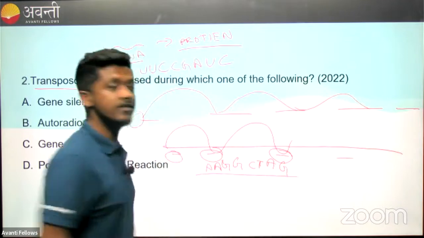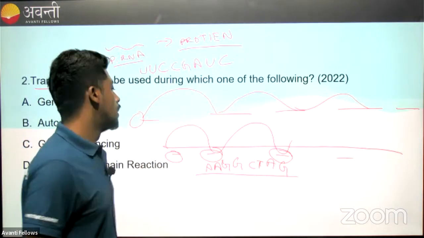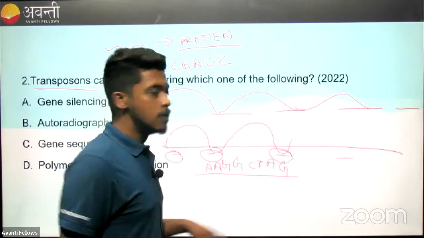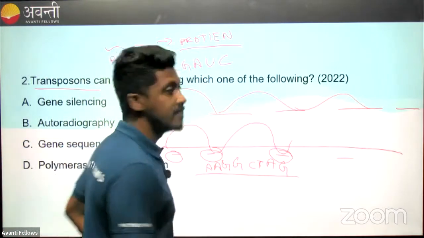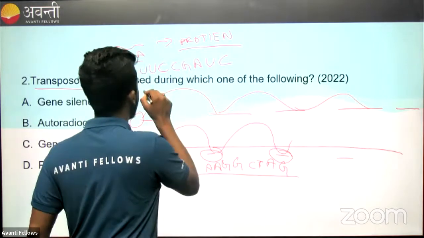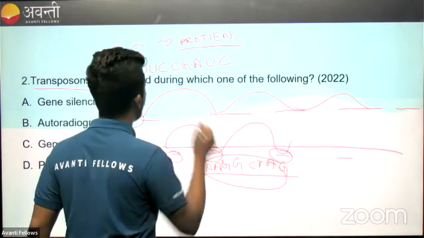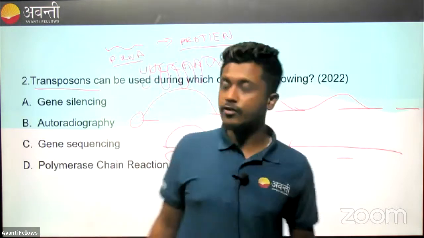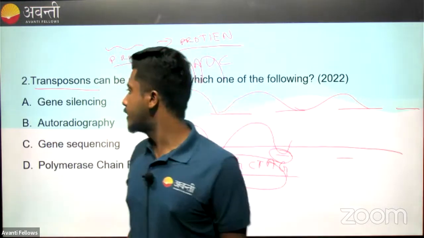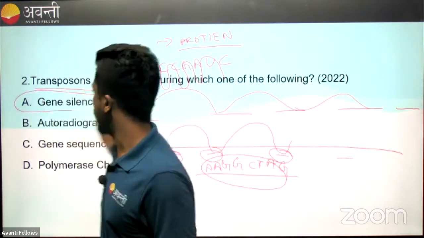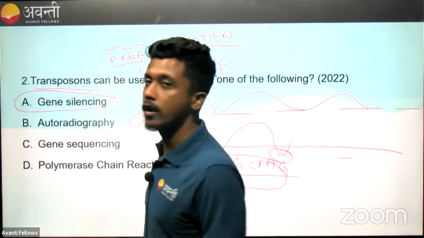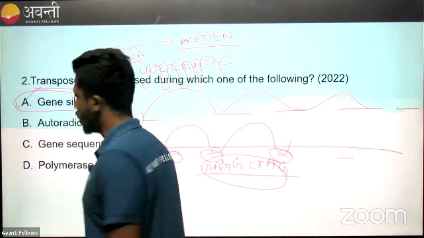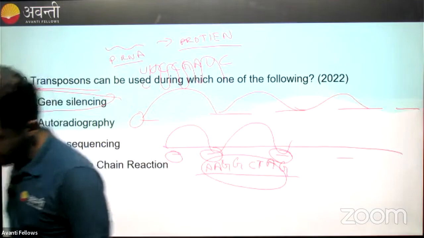So when it comes across this sequence, now what will happen, people? It will form a complementary RNA against this sequence. So when it forms a complementary sequence against this sequence, the same RNA will make a double stranded RNA, thereby silencing the gene. So this is called the gene silencing technique, right? Gene silencing is also called RNA interference technology or RNAi technology. So your option should be A, okay, not C.